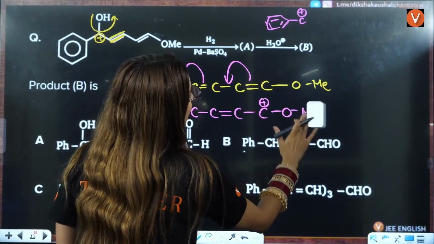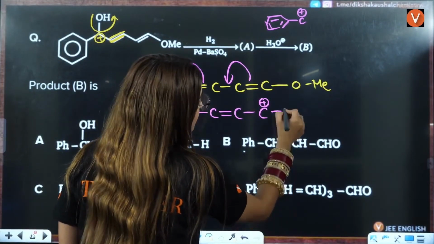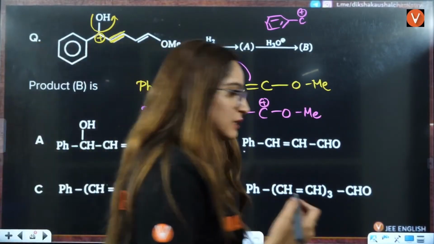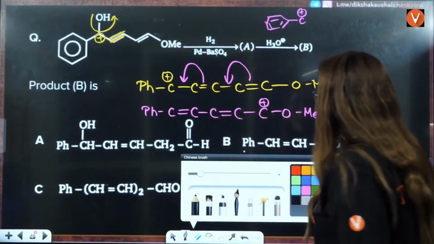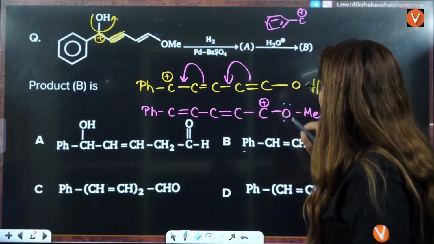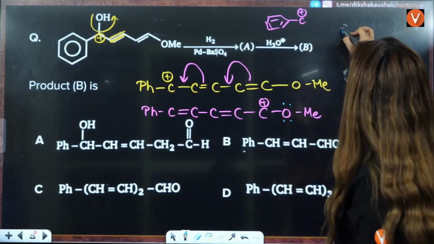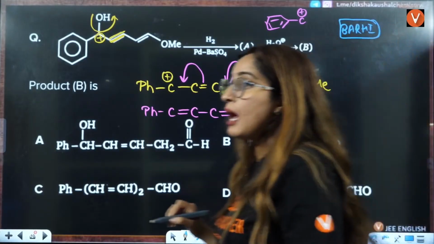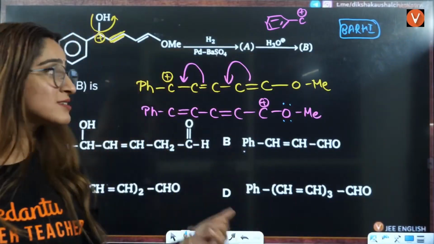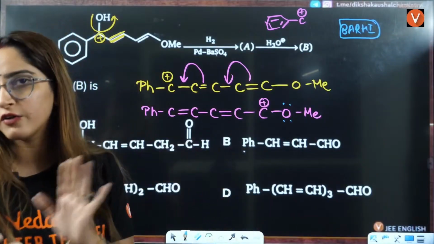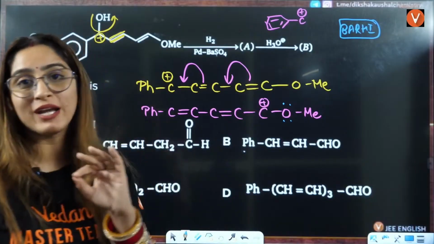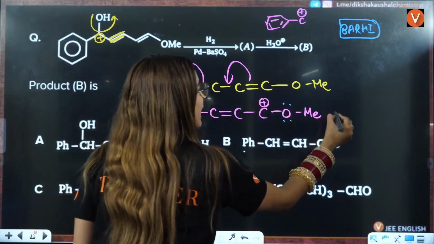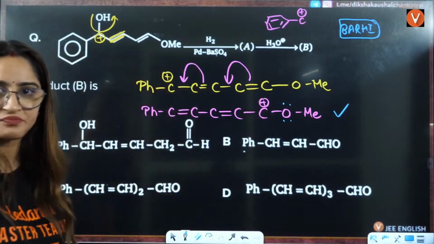Now you will say, ma'am, if that was stable due to resonance, then what was the need? If you see here, you can see back bonding. And we know from BARHI, this is the order of stability of intermediates. BARHI means back bonding, aromaticity, resonance, hyperconjugation, inductive effect. That means back bonding has more priority as compared to resonance. That means this carbocation will be preferred here, right?